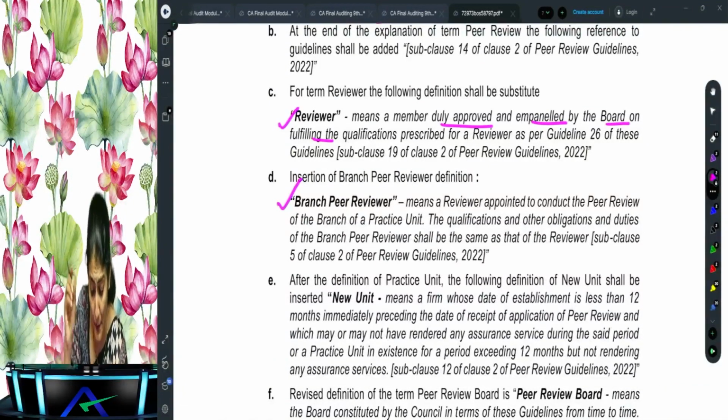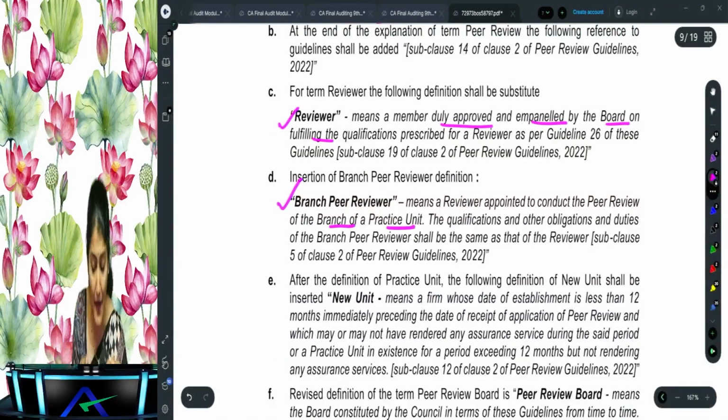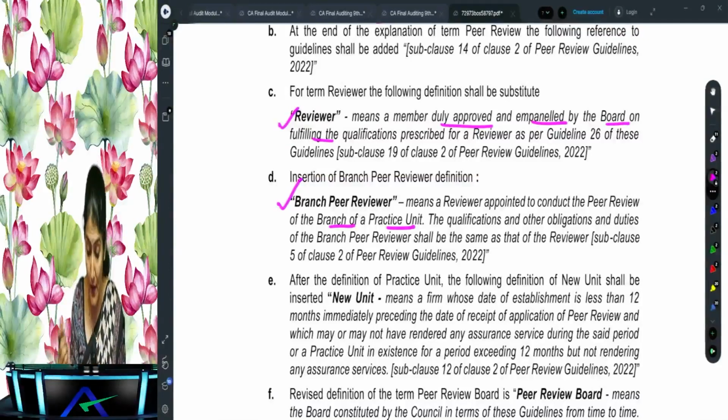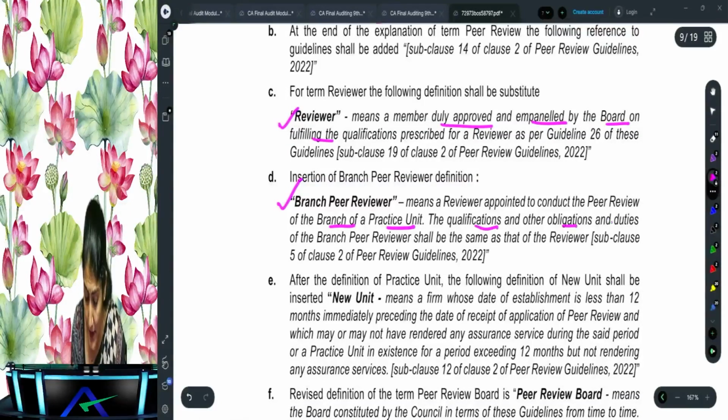If you're doing the peer review of any branch of the practice unit, right? Can Deloitte have various branches across India? Yes. So if the peer review is being done for one particular Deloitte branch, that reviewer would be called the branch peer reviewer. And what are the qualifications, obligations, and duties? Same as those of the reviewer, right?